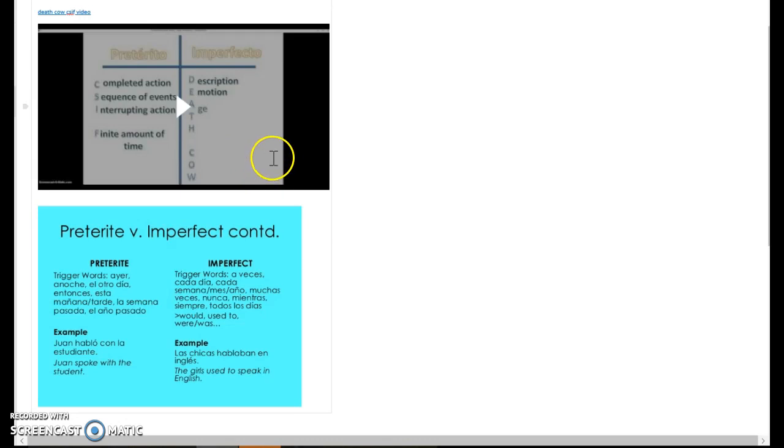If it's like -ed, it would be preterite most of the time, and if it's like -ing, it would be imperfect most of the time. So this goes into a little bit more detail with some examples, but that's a general rule.